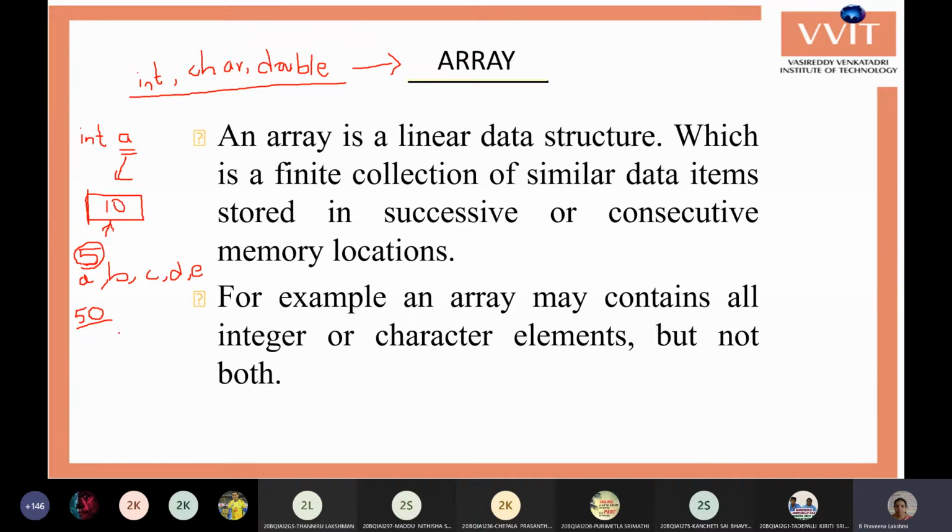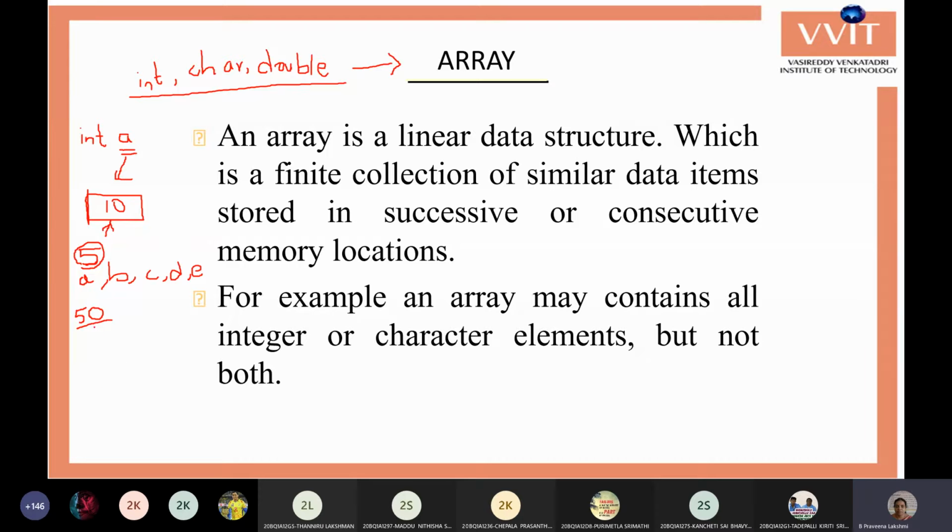This manual work is more when we take a large number of variables. With 5, 6 or 10 variables we can manage. But if it exceeds that limit, like 20, 30, 40 or 50, it's not possible to remember them, and it will be very difficult to access those variables.